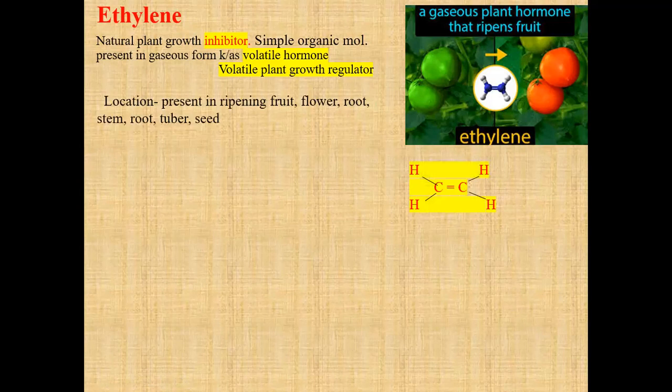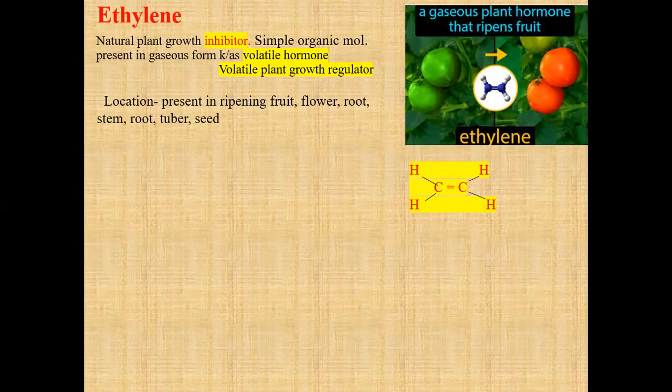It is mostly found in the ripening parts of the plant, where fruits, flowers, roots, stems and shoots are present, or wherever any ripening process should happen. This type of gas should be observed there.